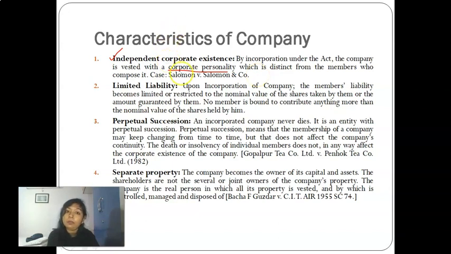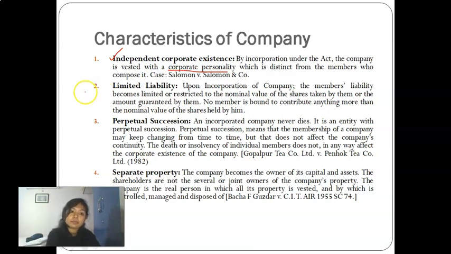A company has its own separate legal entity which is distinct from the members who compose it, who form it. So the personality of a particular member is not merged with the company. The company has its own legal existence and its own separate identity.